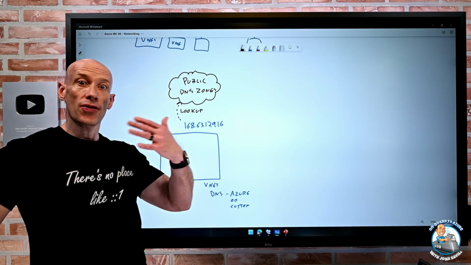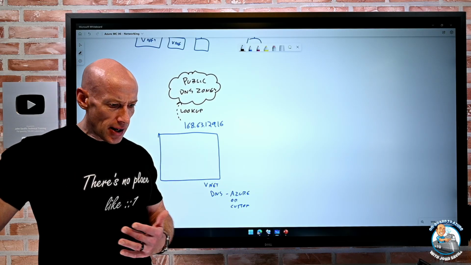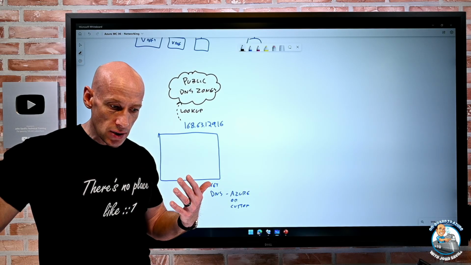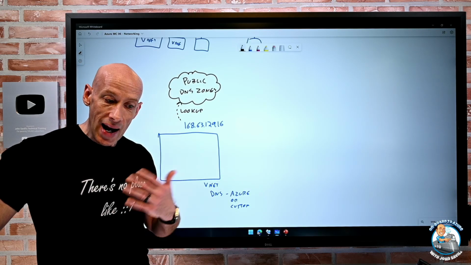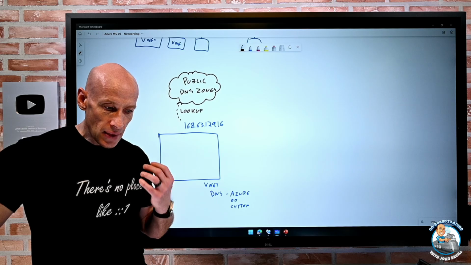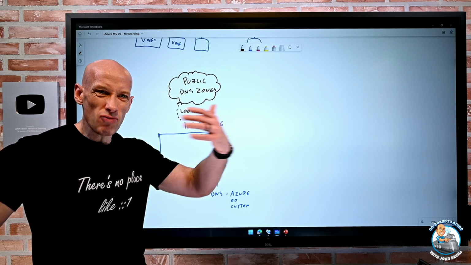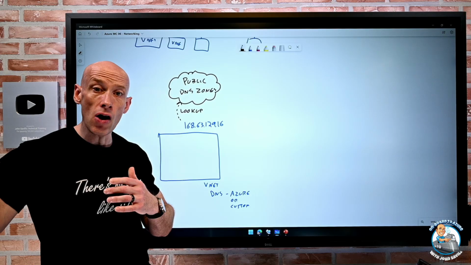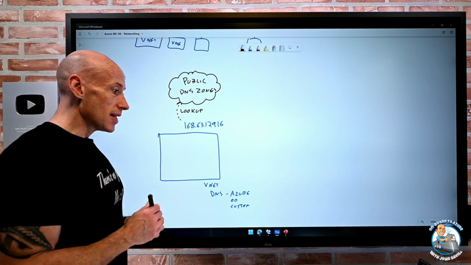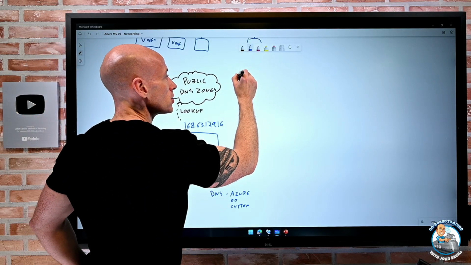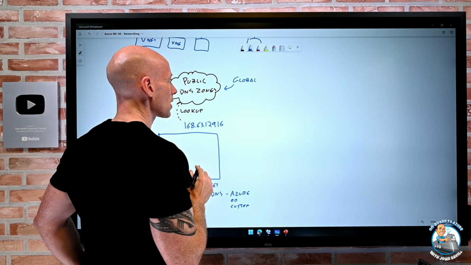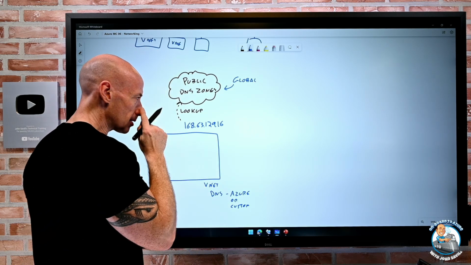Obviously, it has to be authoritative for that zone, but I can create IPv4 and IPv6 host records. I can also create alias, so CNAME records. But those are the records I create. It's really limited to those types of records. They are global resources, so these can be used in any region, anywhere. So that would be public facing.